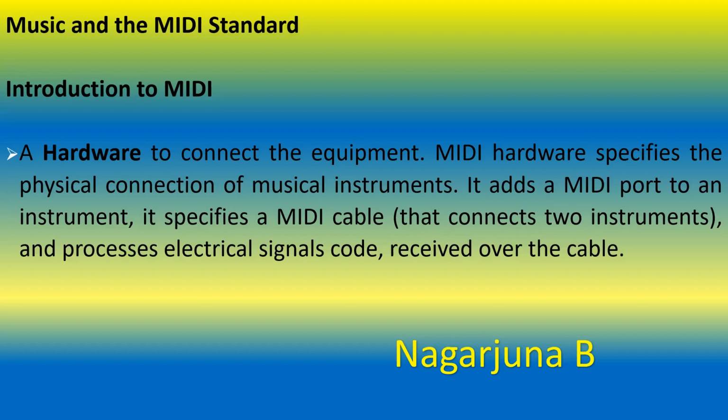This hardware will be connected with the instrument by using a cable. That means MIDI is a cable which will be connecting the instruments.